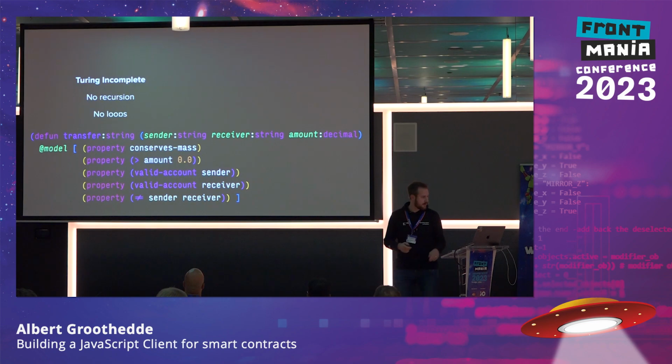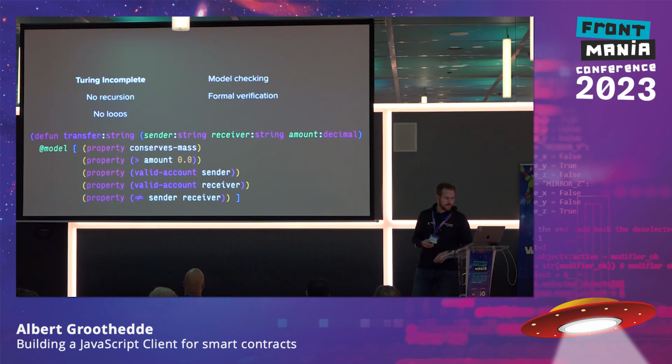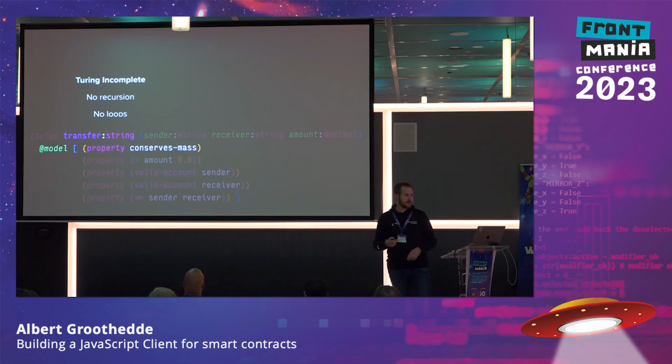So here, in this case, we see that the transfer function is a function that conserves mass.